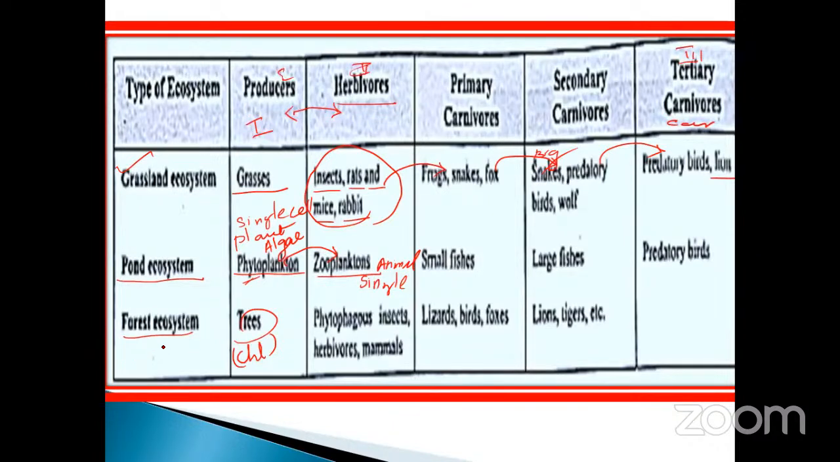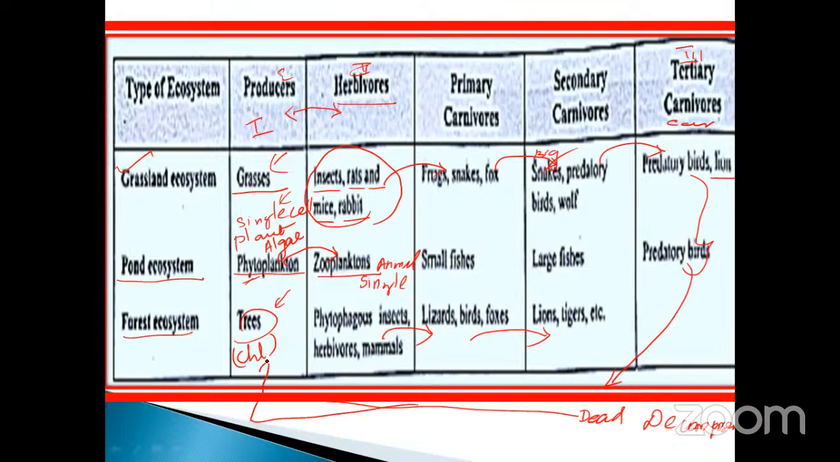Likewise, the last ecosystem is called the forest ecosystem. The starting point is a tree, a producer, because it taps the light energy from the ultimate source of energy, the sun. Then phytophagous insects, herbivorous animals and mammals. These are eaten by lizards, bats and foxes. These are eaten by lions. Whatever they may be, all undergo death, and the decomposer is the final step. After the decomposer, it enters the soil, where it is again utilized by the plant. So this is the cycle.